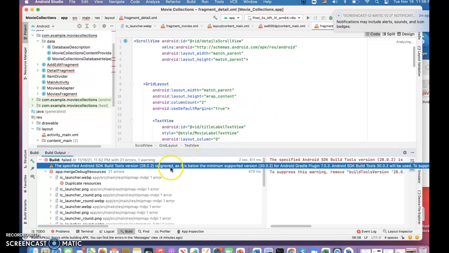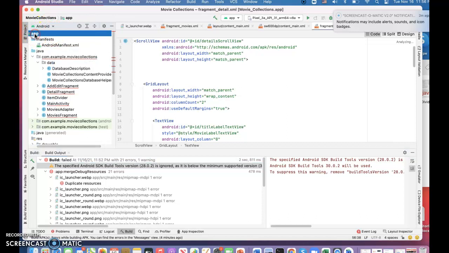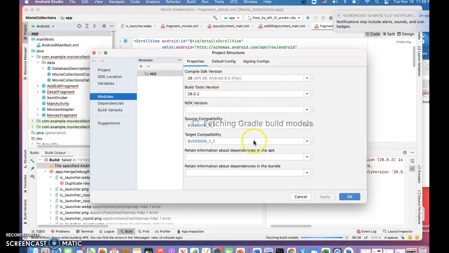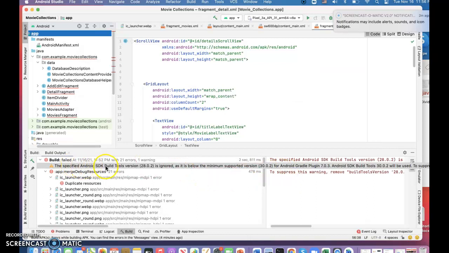And despite I made a configuration here in the app, so despite I did all the configurations and I added all the libraries, for example, the RecyclerView, the fragment, so everything with this version, which is with this support, it always comes up that this version is ignored and is below the minimum supported version for Android plugin 7.3. So this being the main problem.